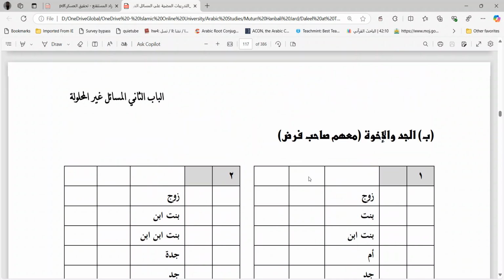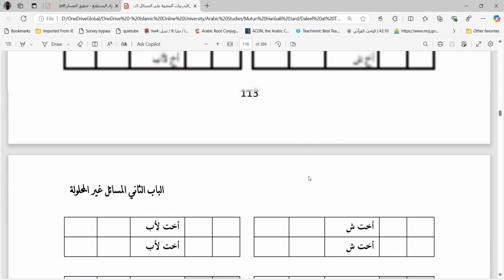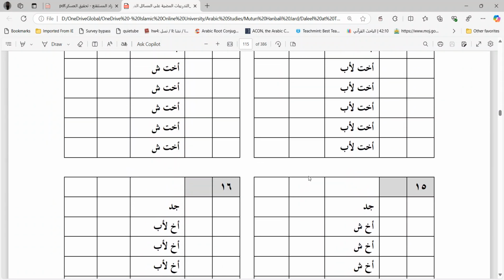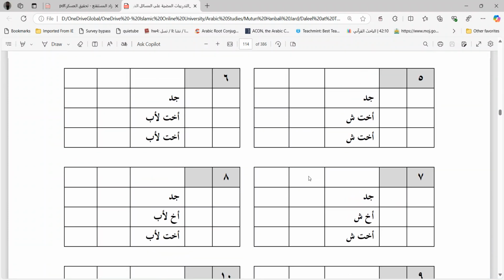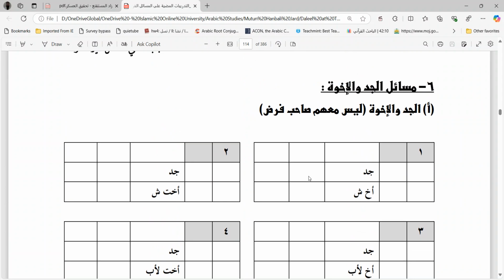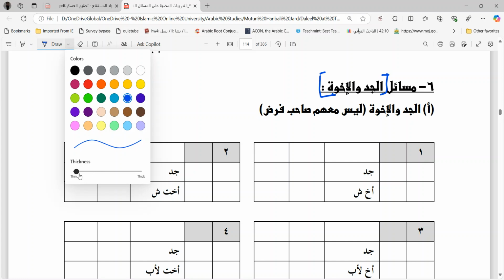This is an exercise for the cases of grandfather existing with the brothers and sisters, the various situations and the various cases that we'll try to solve, some of them. So these are the Masail al-Jaddi wal-Ikhwa, the examples or questions related to al-Jaddu wal-Ikhwa.